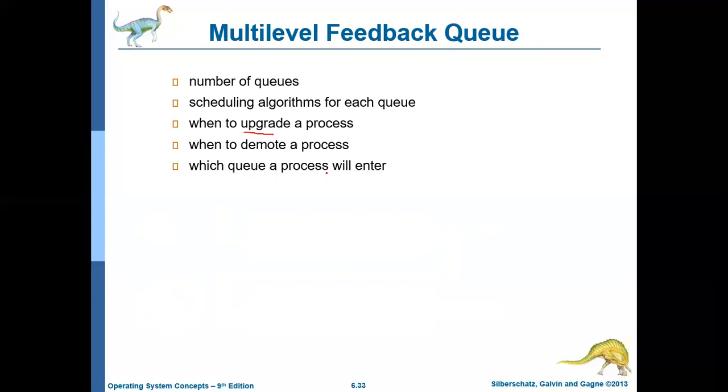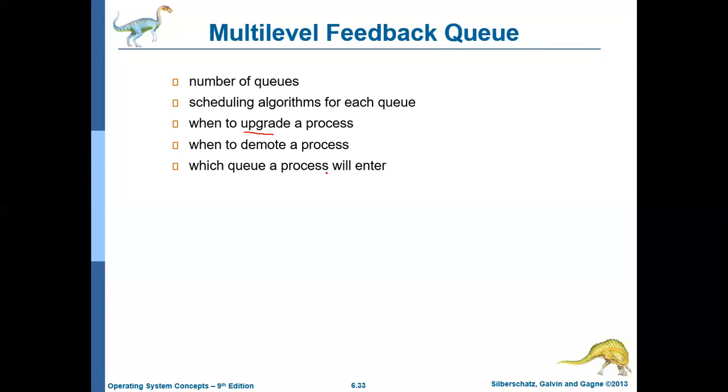So the basic idea is to move all the jobs which need CPU access for a longer period of time to the lower priority queues, and the jobs which need CPU access for a shorter duration of time, like IO bound jobs and interactive jobs, to the higher priority queue, and also to move the jobs which are staying in the lower priority queue for a longer period of time to the higher priority queue. So this is the objective of this multi-level feedback queue algorithm, and we have discussed how it works with an example.